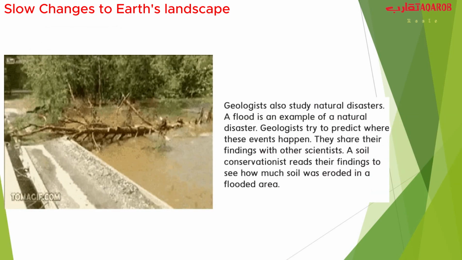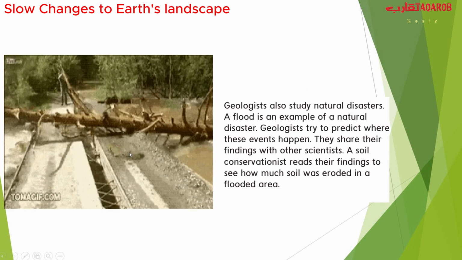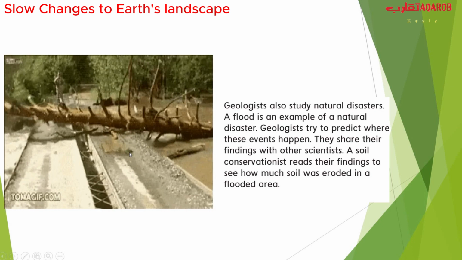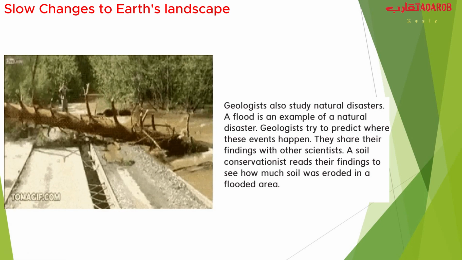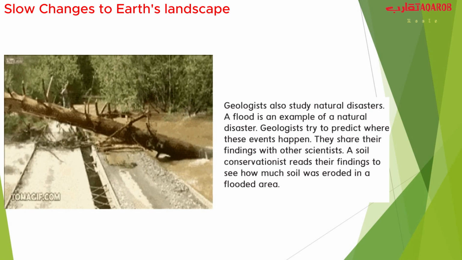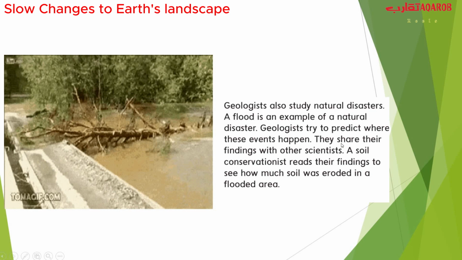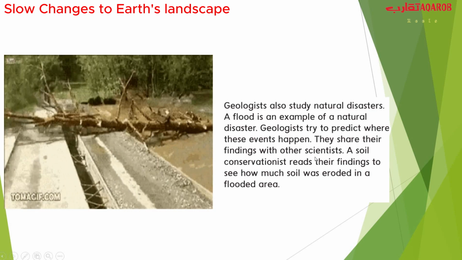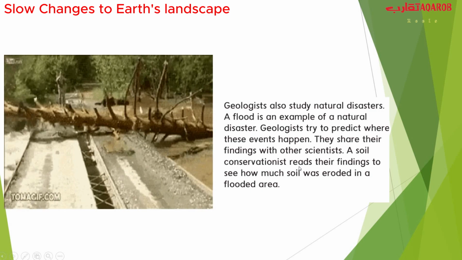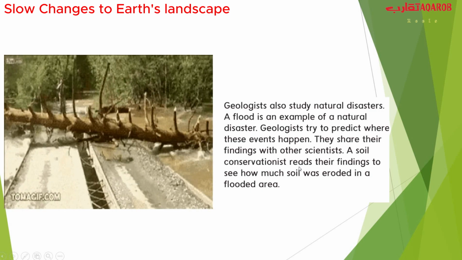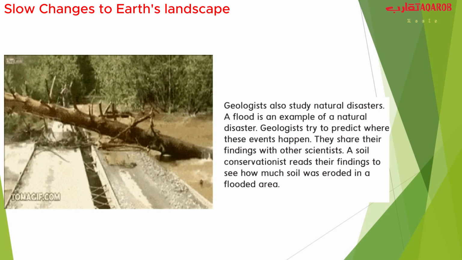Geologists also study natural disasters. Here we can see one type of disaster, a flood. A flood is an example of a natural disaster. Geologists try to predict where these events happen. They share their findings with other scientists. A soil conservationist reads their findings to see how much soil was eroded in a flooded area.